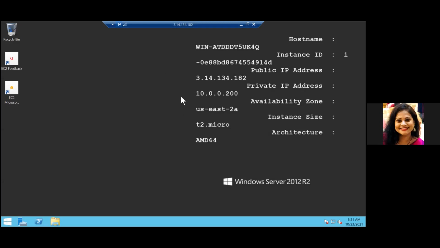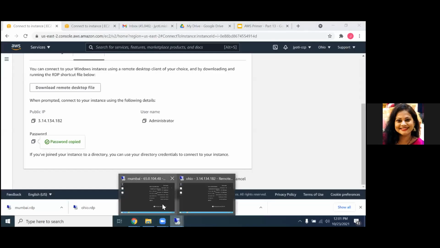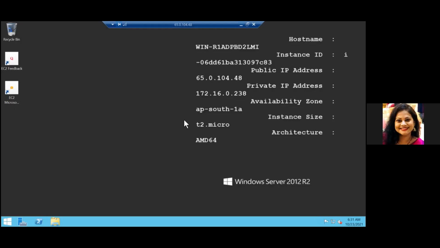Okay, so see, if now I go ahead in my different machine, Mumbai, I'm going to Mumbai and I'm trying to connect to the system which is present in Ohio.